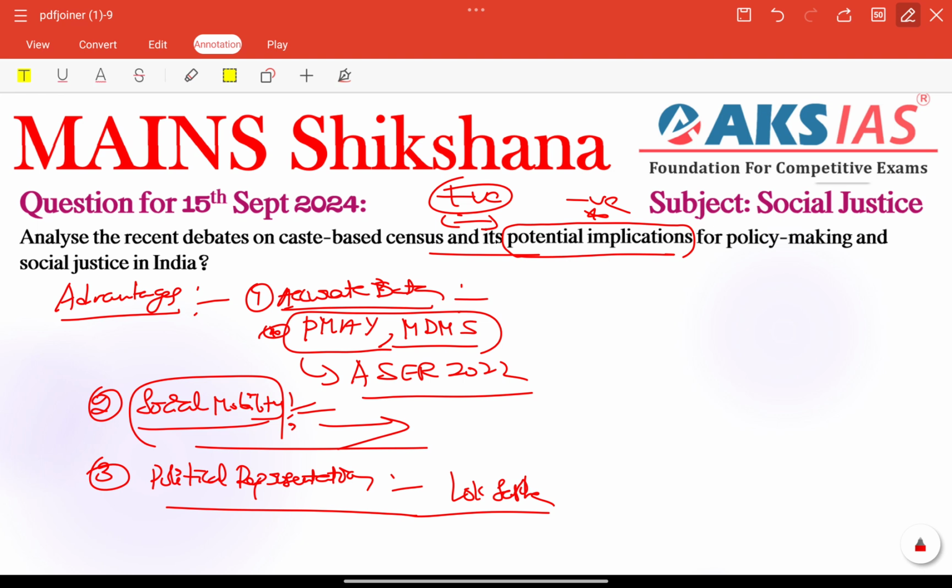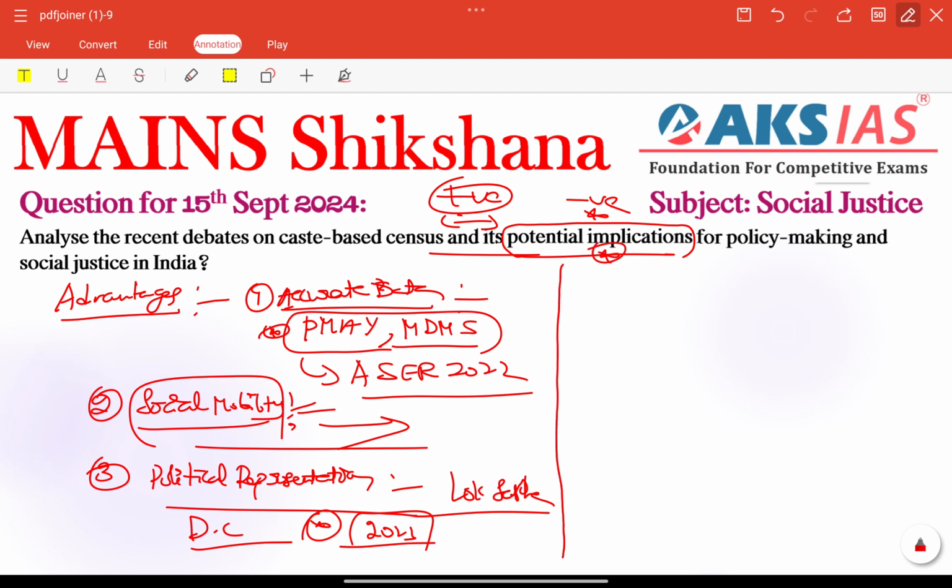Even Lok Sabha and state assemblies, for instance, the delimitation commission in 2023 was criticized for not considering updated caste data in the reallocation of seats especially, right? Delimitation commission also we can add here, right? Otherwise, we need to focus on our main crux of the important topic.